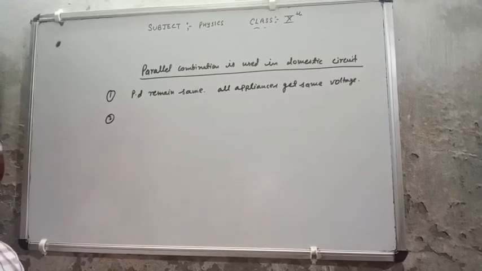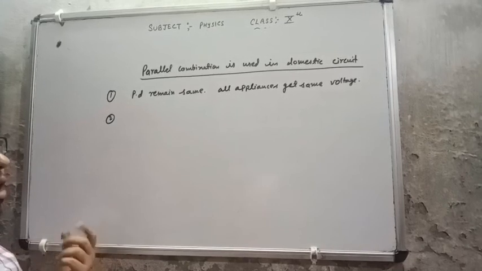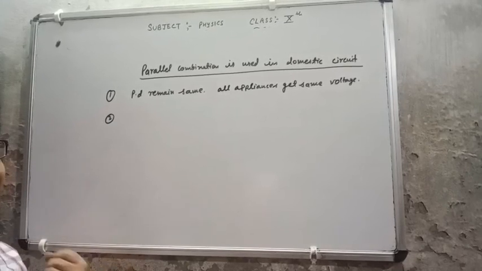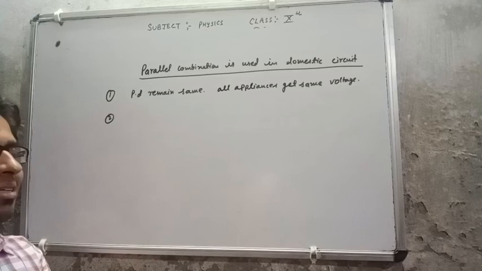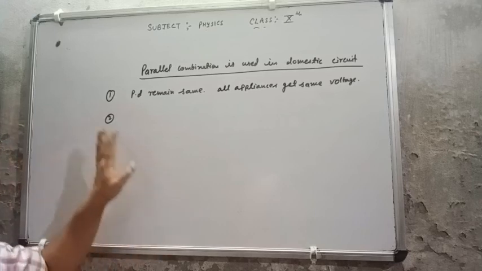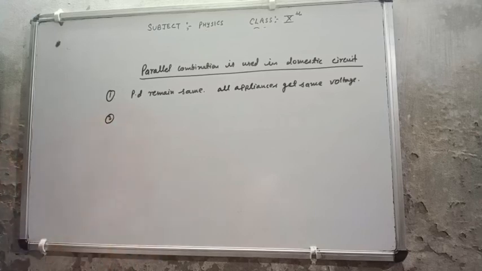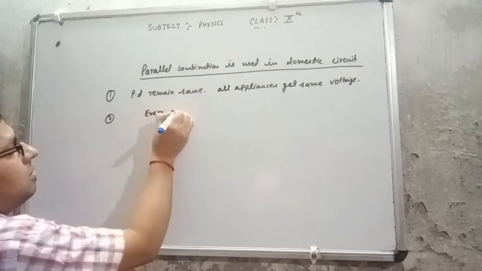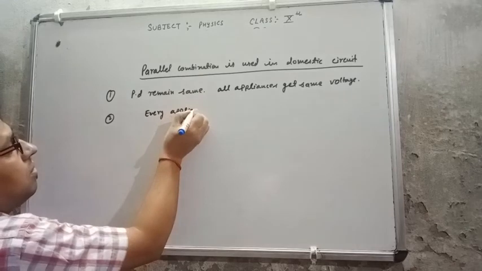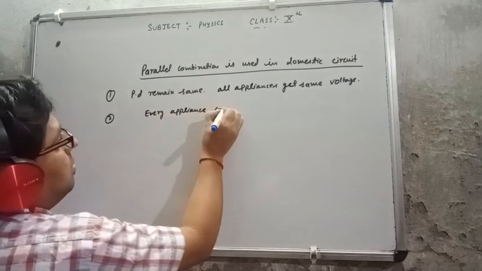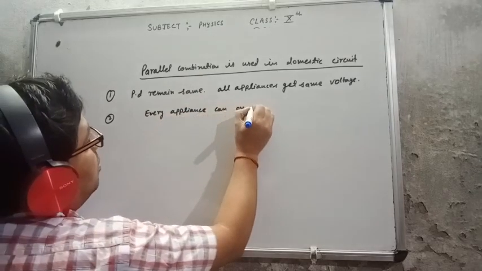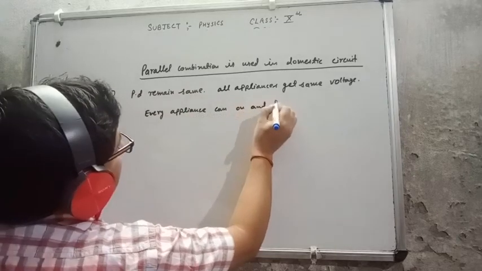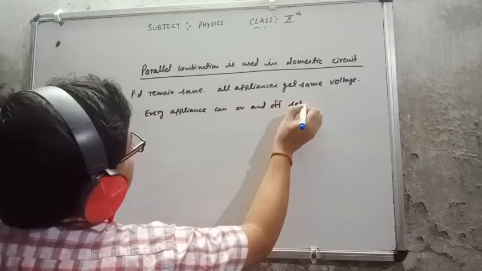So if I want to use one appliance, I will open it separately. If I will use the second appliance, I will open it separately. So in parallel combination every appliance can be switched on and off separately.